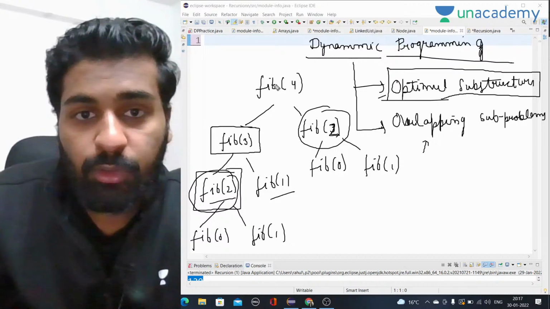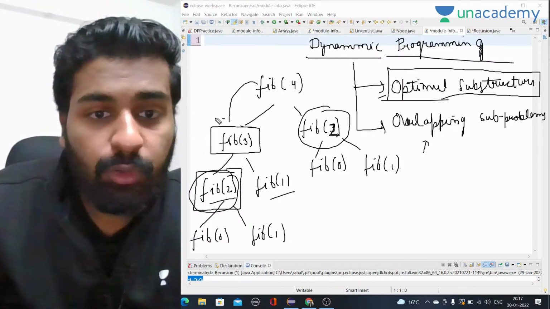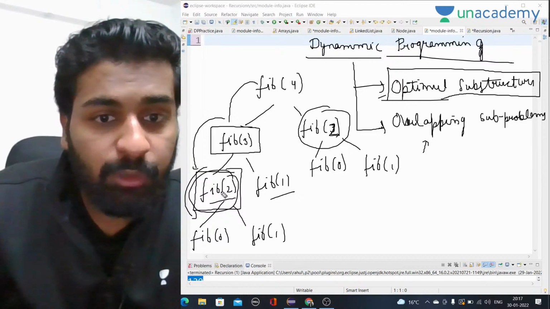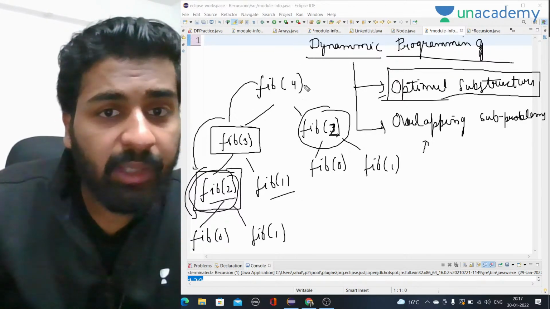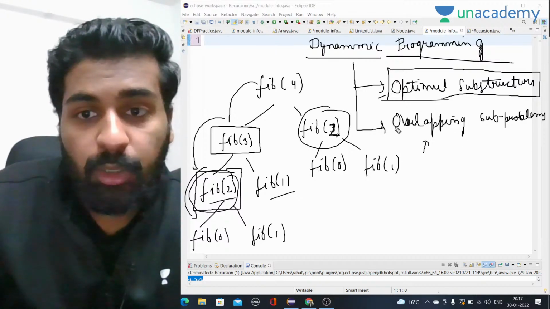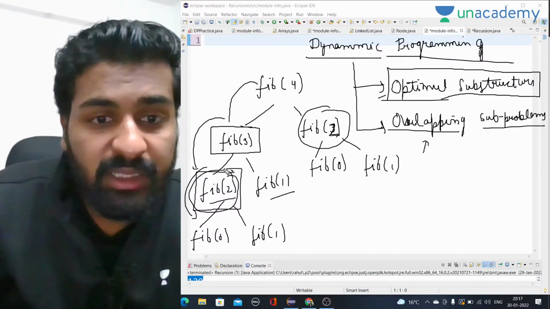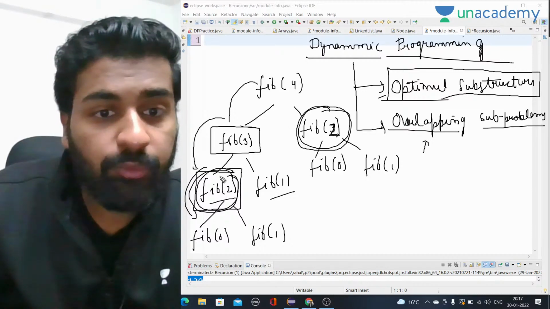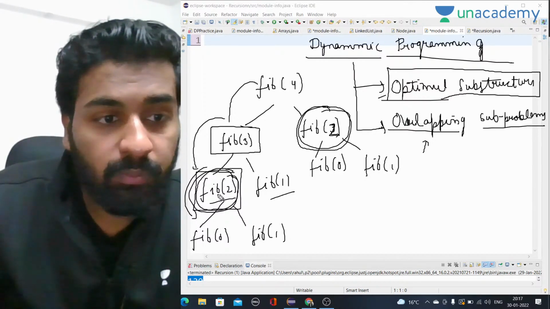If we write the code for Fibonacci, first of all it will go here, then here, then here, and one by one, first Fib of 2 will be calculated, then we will go up, and one by one everything will be calculated, right? So there is overlapping subproblem. This is called overlapping subproblems. These subproblems are overlapping with each other, that means they are common, right? Fib of 2 and Fib of 2 are common.